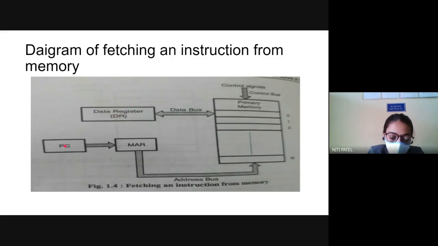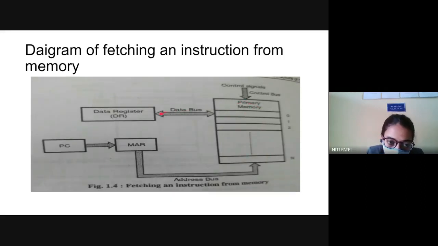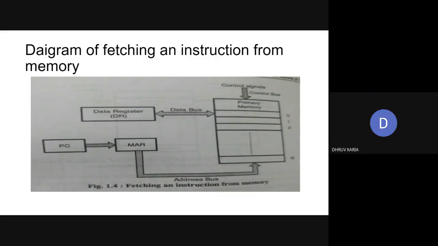So the program counter will point to the instruction, the memory address register will take the address, it will go to the particular address in the primary memory, and then with the help of the data bus, it will reach the data register, and then it will extract the data to be executed. But when are you allowed to reach this data register? Only when the read signal is activated. If the signal is not activated, I cannot extract this data. Is this clear up till here? Yes, ma'am.